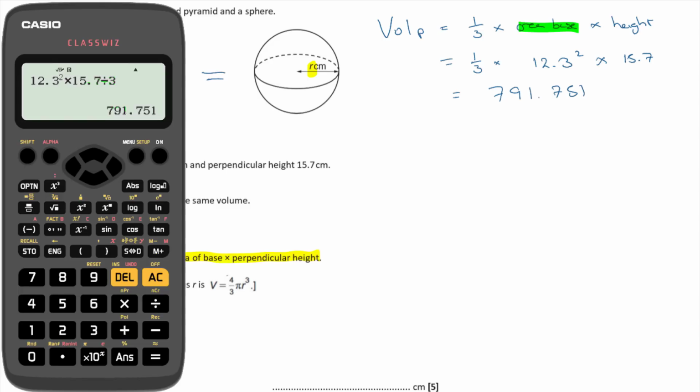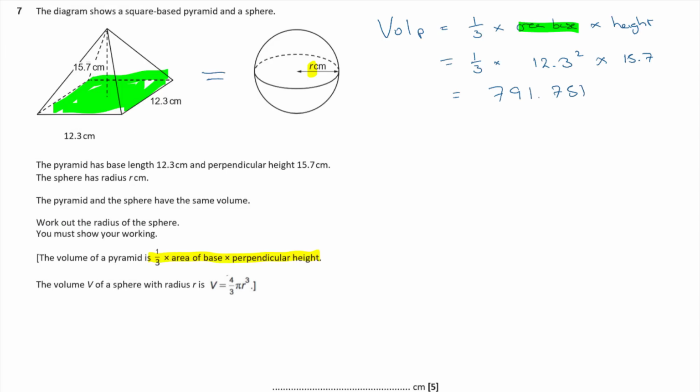Okay, and then what we're going to do now, so now we need to work out the radius of the sphere, don't we? So we know that the volume of the sphere is equal to 4/3 pi r cubed. Okay, so subbing in what we know, that is 791.751 there, and we want to get r by itself, don't we, really? So we're going to have to rearrange this to make r the subject.